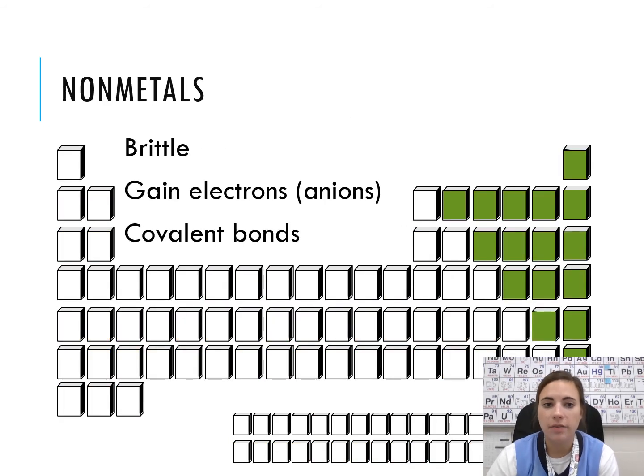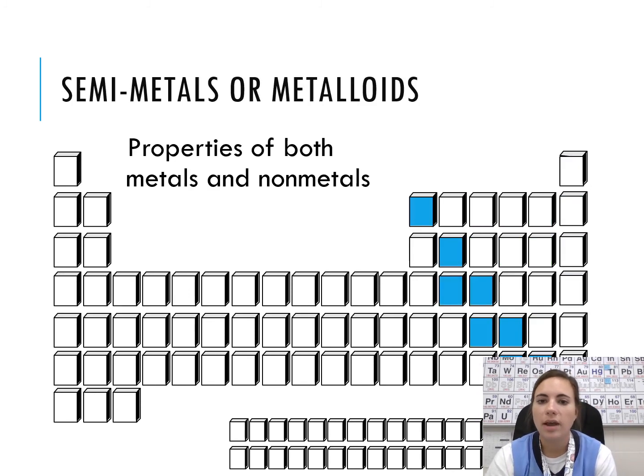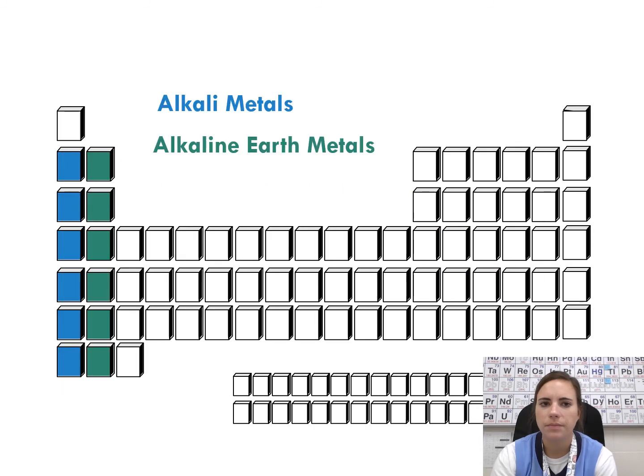On the right-hand side of our periodic table are our nonmetals, to the right of that stair step. So they're going to be very brittle. They're going to gain electrons, so they're anions, so they form negative charges, and they do our covalent bonding. Right along that stair step are our semi-metals or metalloids. They display properties of both metals and nonmetals. So some of them will be extremely brittle, but then they'll also have lower melting points. So they'll kind of have characteristics of both metals and nonmetals.